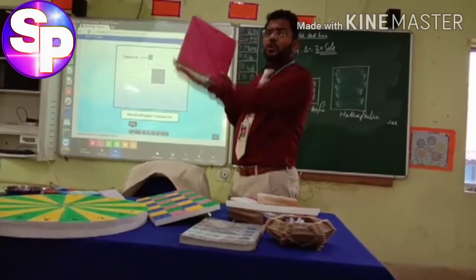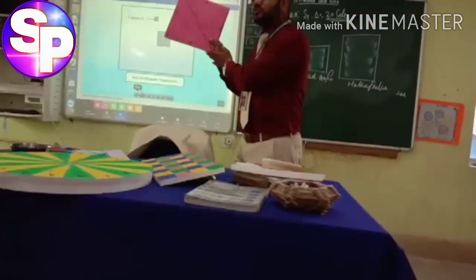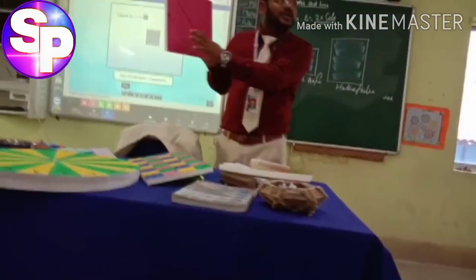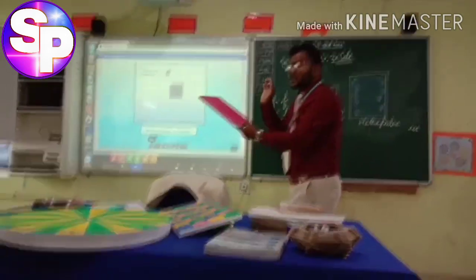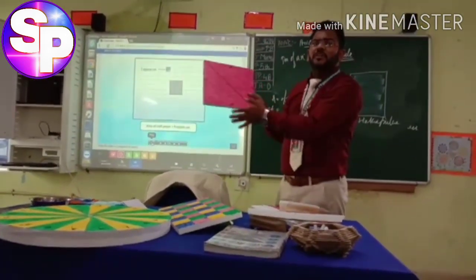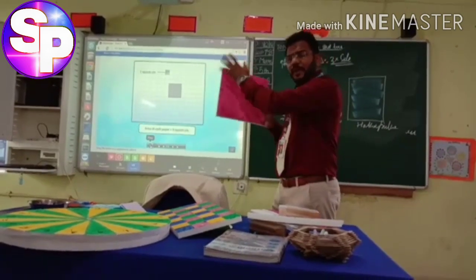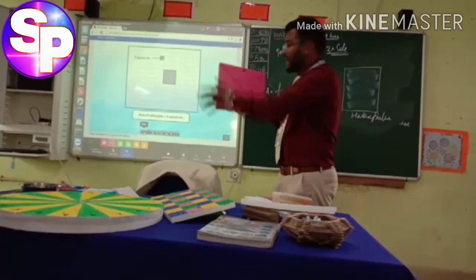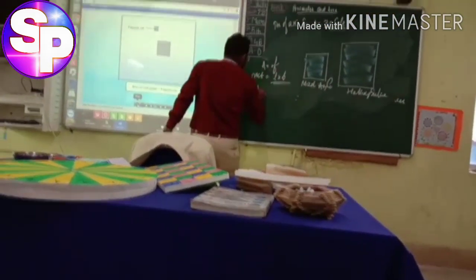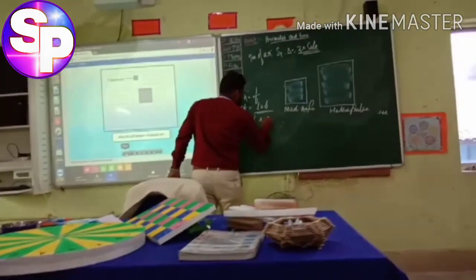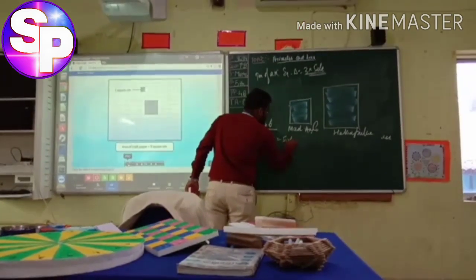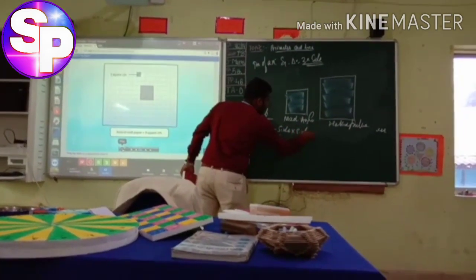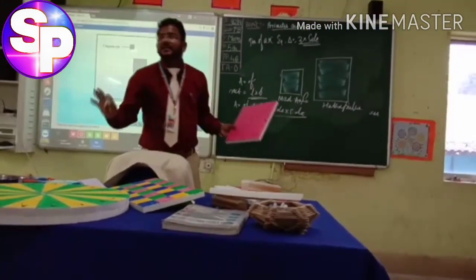Similarly, the square is having the area here. No length, no breadth is there. This one is also a side. This one is also called side, isn't it? So suppose we will assume this is a rectangle. What must be its area? Length into breadth. Similarly, no length, no breadth is there, means side into side. So we can put the area of square equals to how much? Side into side. Any doubt?